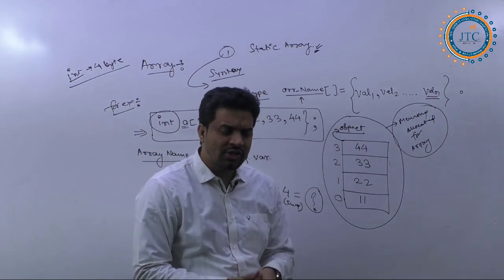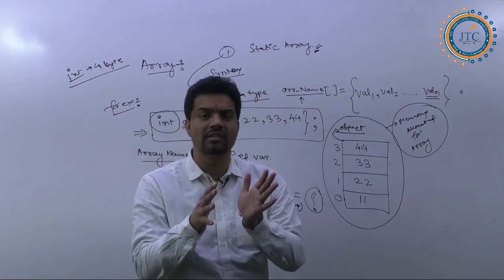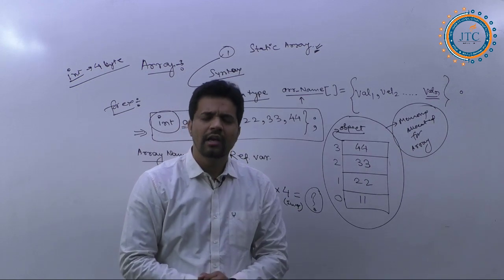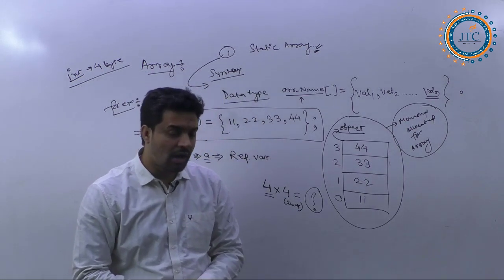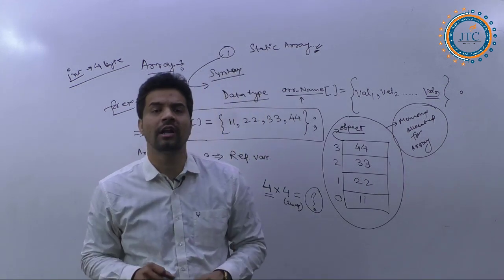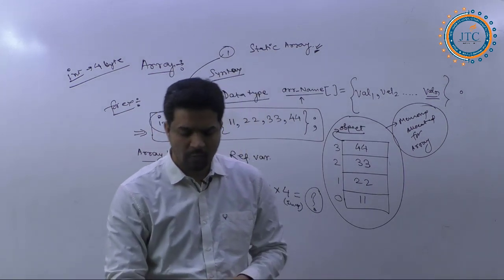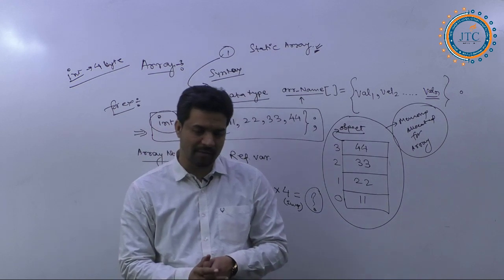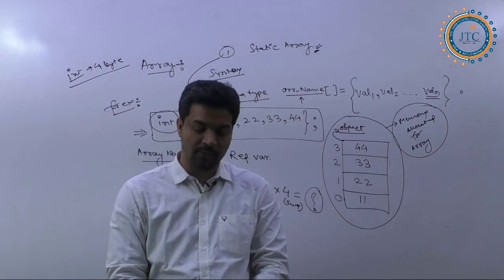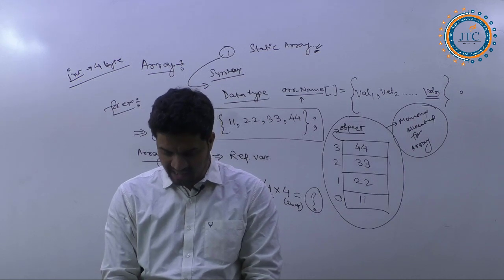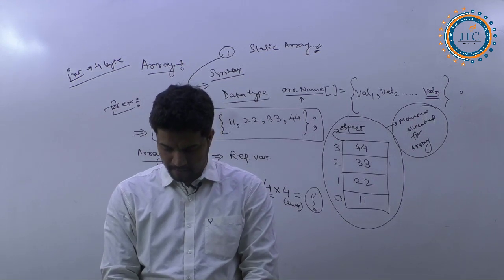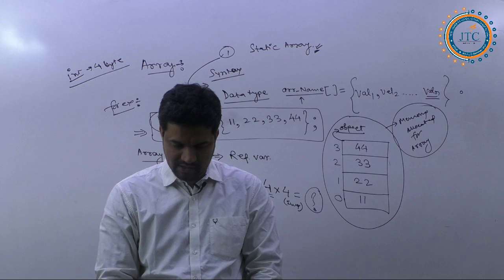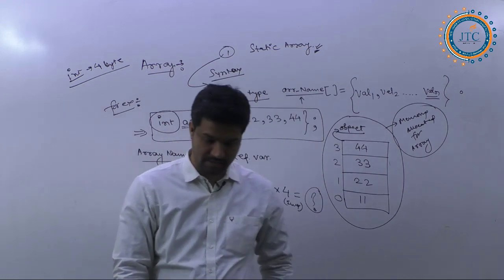So if I ask everyone who is watching this video, now or later at any point of time: how much memory will be allocated for any kind of object? Can you please tell me the amount of memory allocated for any kind of object? Yes, I am waiting for your answers. Quickly.